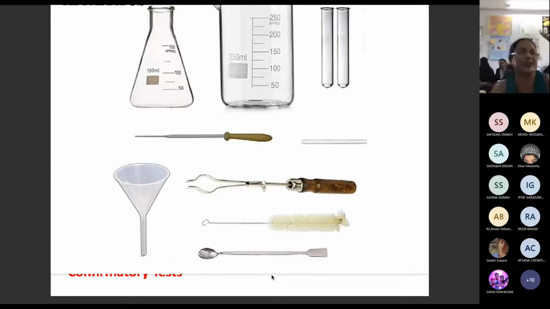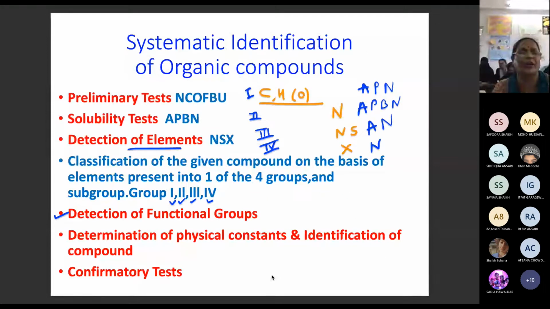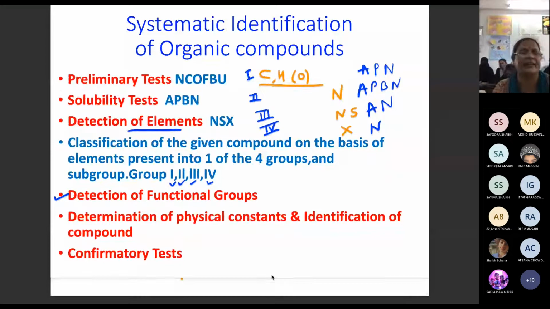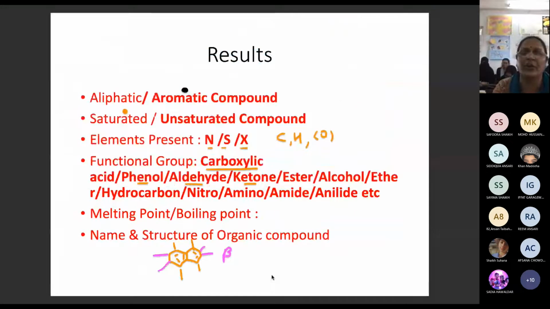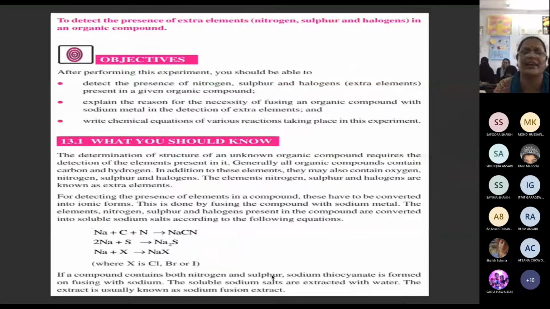Perfect. So this is the preliminary test, solubility test, detection of elements, then classification, and then finally functional group and melting point, boiling point. So this is the result. Yes, clear? Now this is the reaction actually happening. When I say the sodium metal and your organic compound have carbon and nitrogen, it is going to form NaCN, sodium cyanide, as mentioned here. If it contains sulfur, then sodium and sulfur will form Na2S. If it is halogen, then it forms sodium halide: sodium chloride, sodium bromide, sodium iodide. That is the theory behind it.